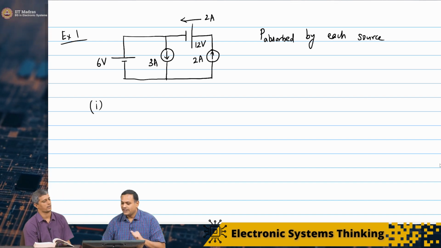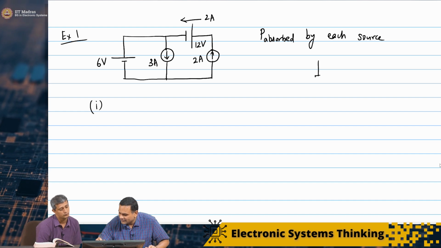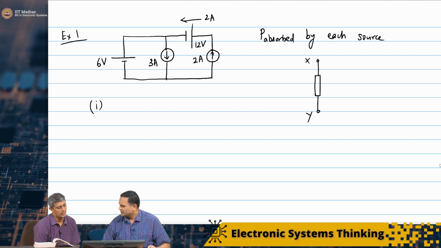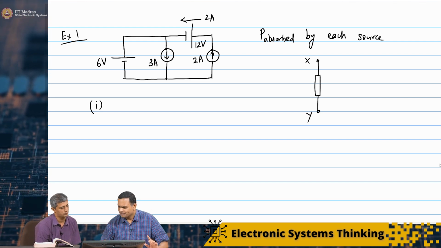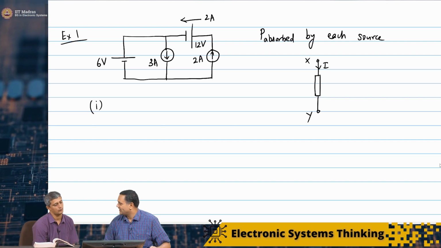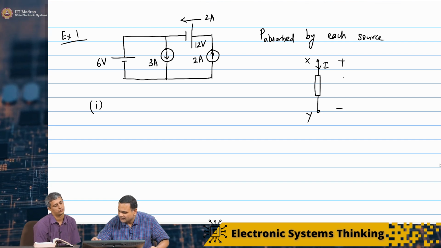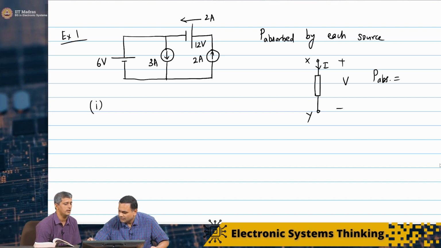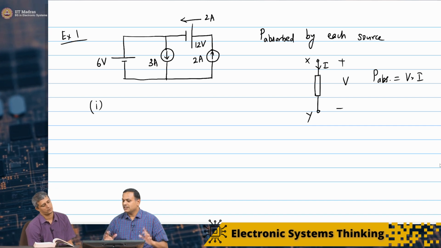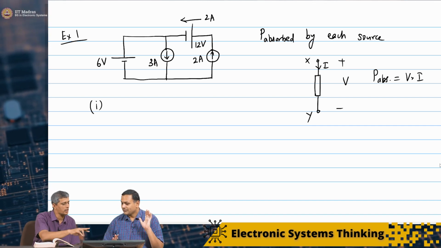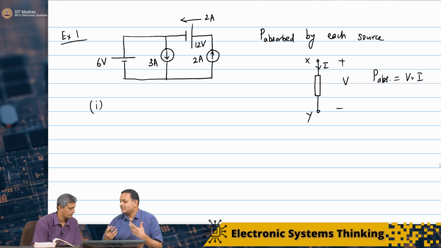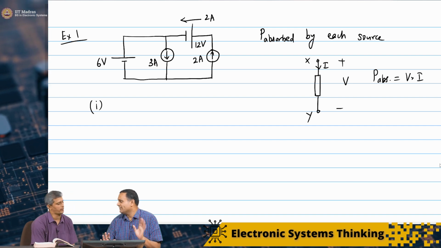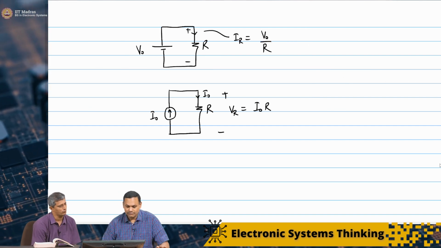Our general assumption for any unknown two terminal element, between x and y: if positive current is entering and the voltage is positive like this, power absorbed is V into I. This is our general convention. If the current is in the opposite direction, power is delivered. If the power absorbed comes out to be negative, then it is power delivery.